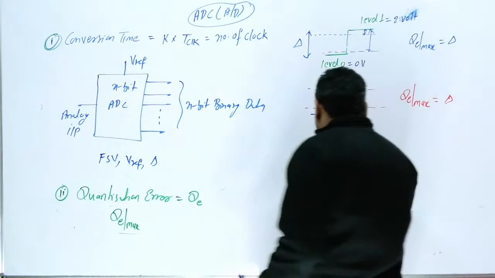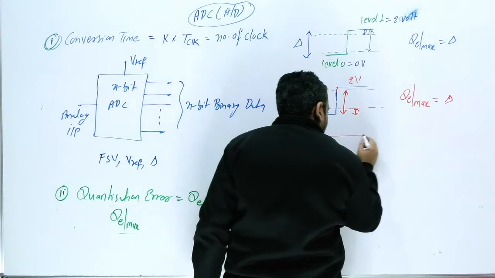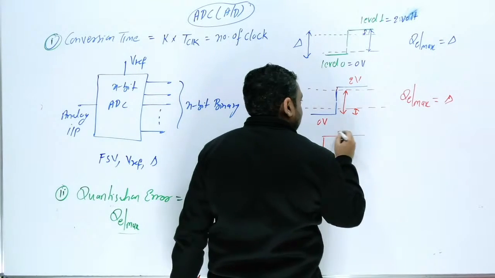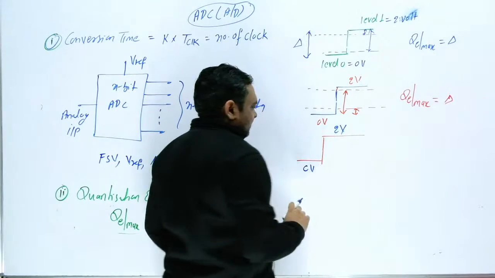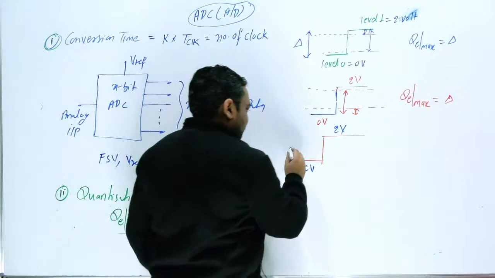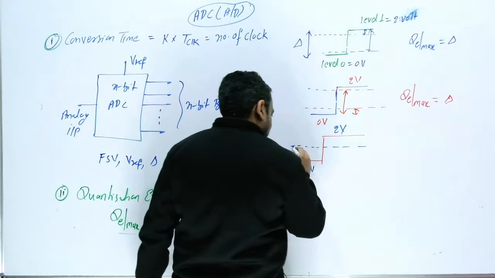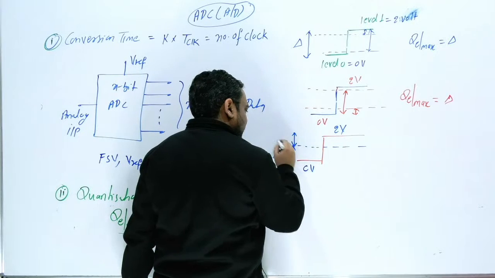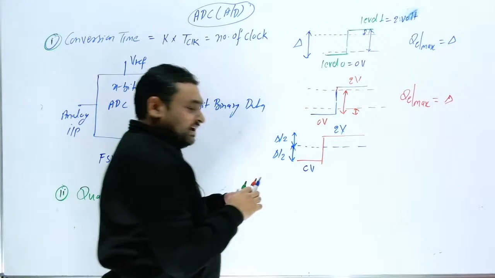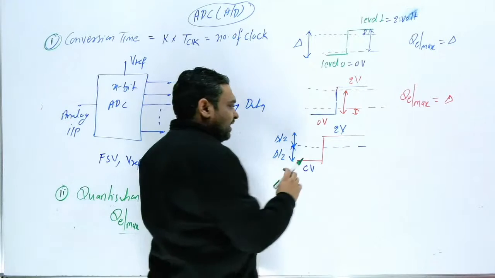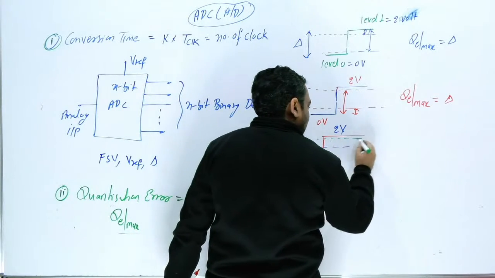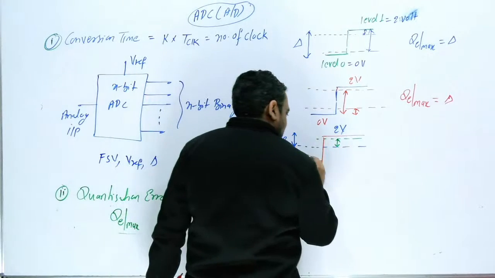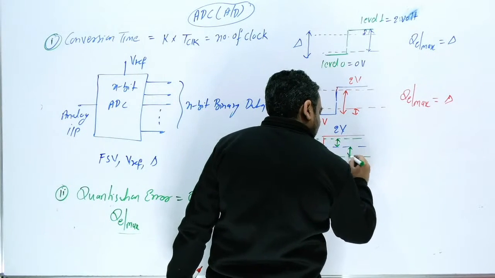Now suppose the third category. Suppose this is 0 volt, level 0, and this is the first level. Suppose this is a center value. So this value is del by 2, and this value is step size by 2. So any value between 0 to 2 is quantized to the center, to the middle level. Suppose if we have one value here, this is quantized to here.